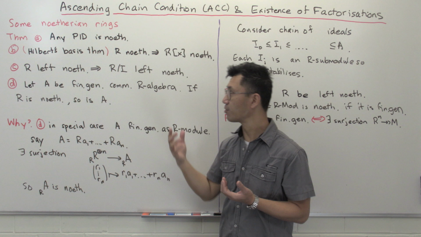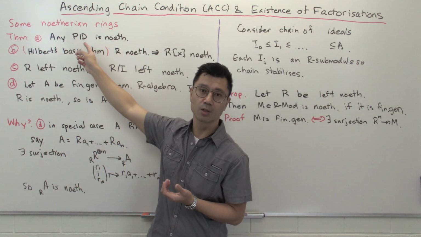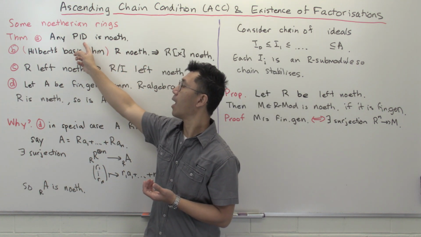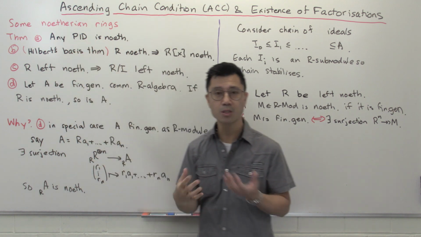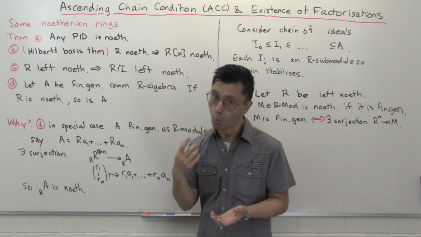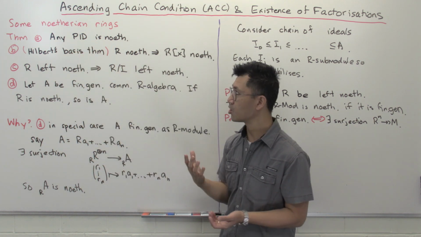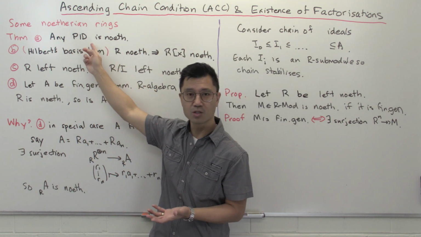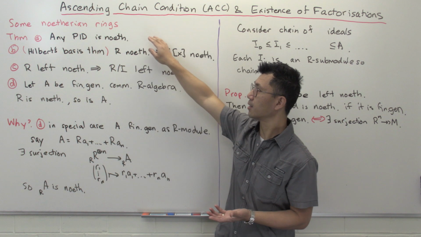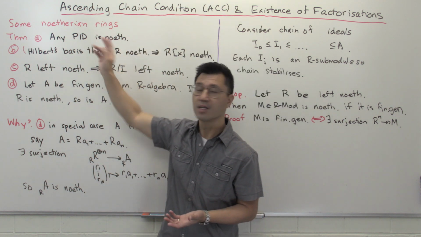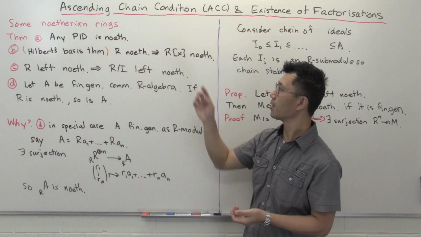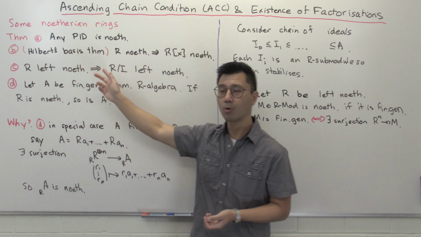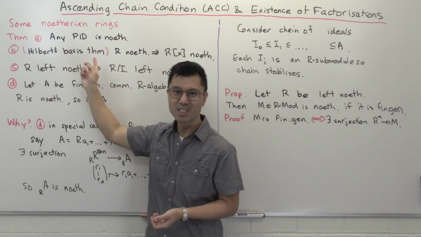And the reason for this is very simple. You can look at any ideal inside here, and of course it's principal, so it's generated by one element, and in particular it's finitely generated. So any ideal inside a principal ideal domain is finitely generated, and so that means that the ring itself is noetherian. Then the next very important example is called Hilbert's basis theorem.